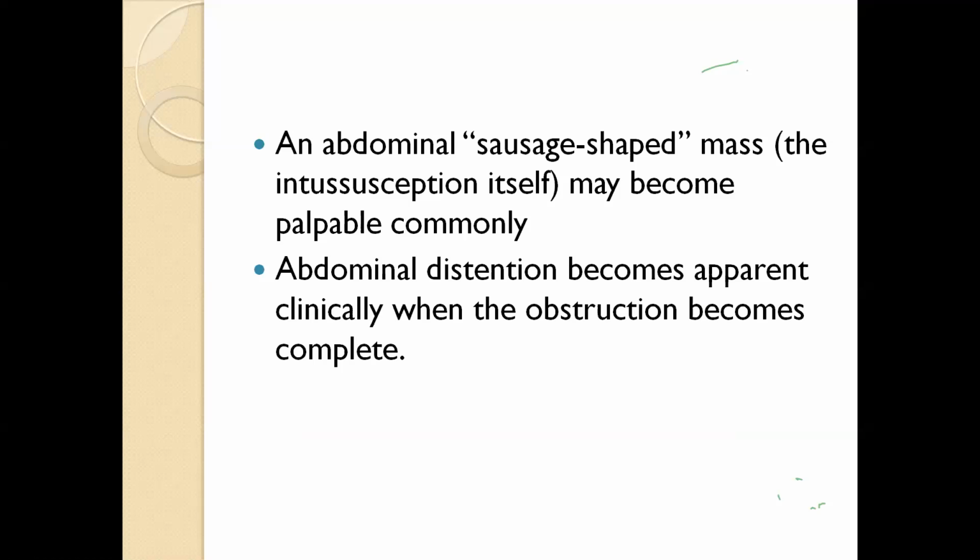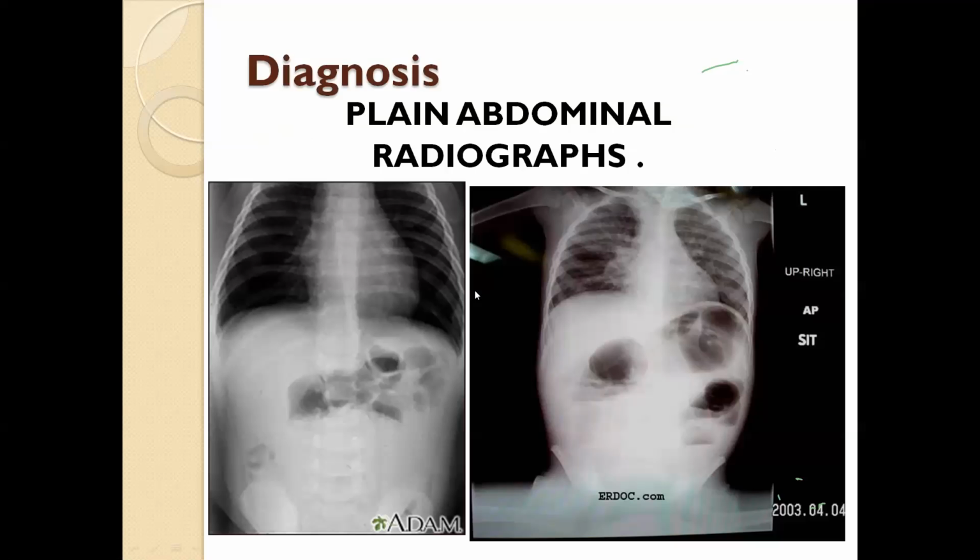But depending upon the extent of involvement, it may be in the left hypochondrium, and even in delayed presentation this mass is palpable in the left lower iliac region also. So a mass is usually present, which confirms that the patient has intussusception. So the diagnosis depends upon detailed history and clinical examination.